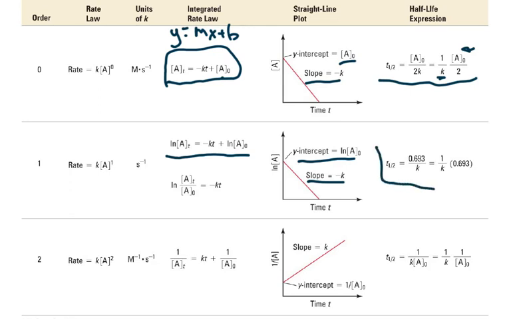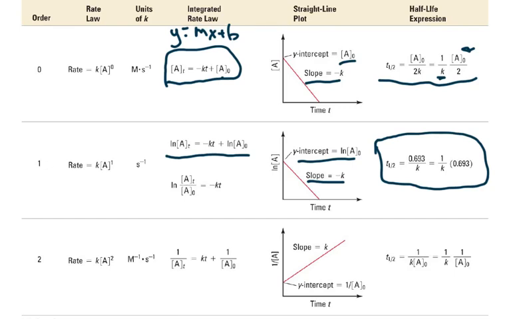The half-life of a first order reaction is not dependent on the initial concentration. It has a consistent half-life, and that half-life is 0.693 divided by k.